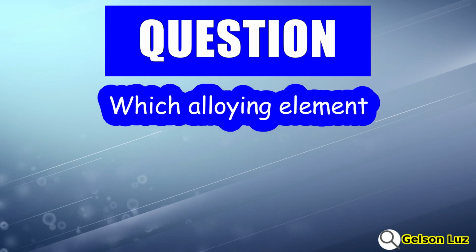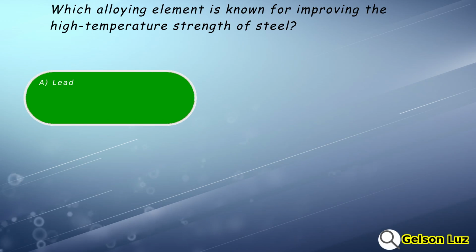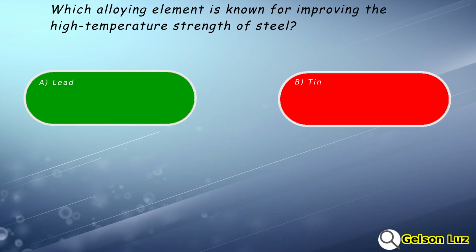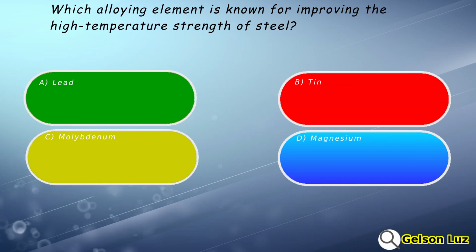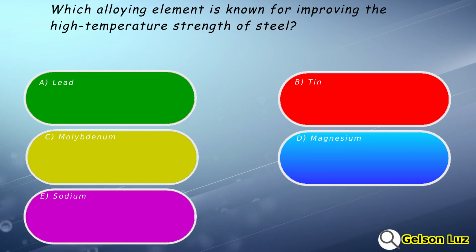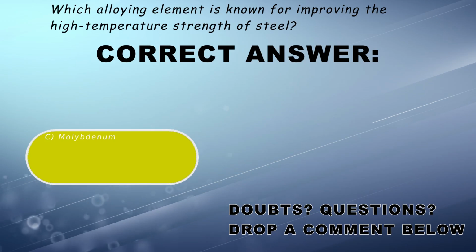Which alloying element is known for improving the high temperature strength of steel? A. Lead. C. Molybdenum. E. Sodium. The correct answer is C.